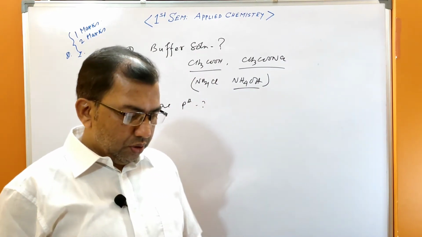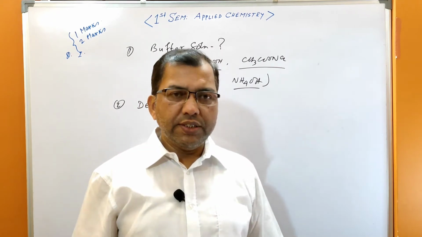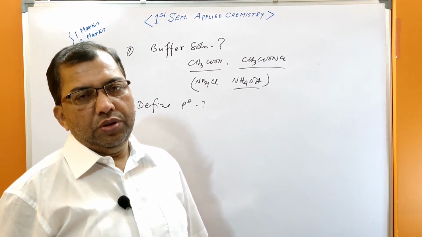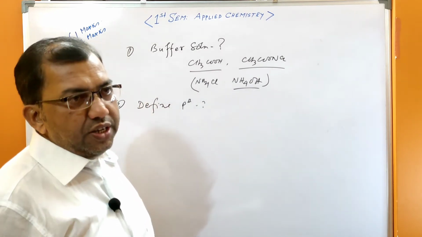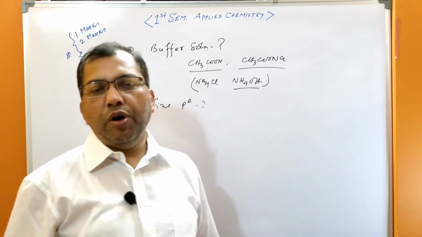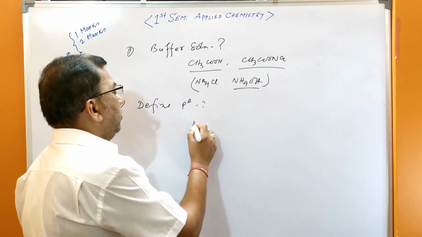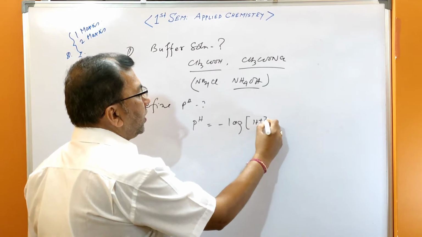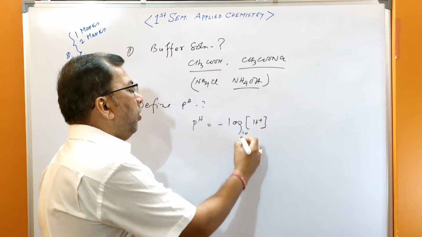But I am telling you, the scientist Sorensen introduced an index to represent hydrogen ion concentration in a solution, known as pH. pH is defined as the negative logarithm, in decimal base, of the concentration of hydrogen ion. pH means negative logarithm of the concentration of hydrogen ion to the base 10, log 10.